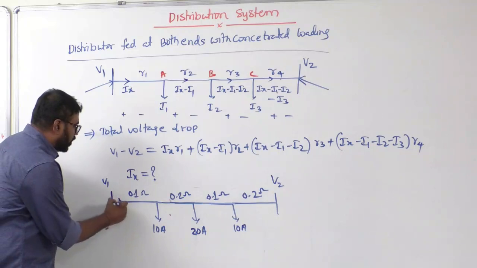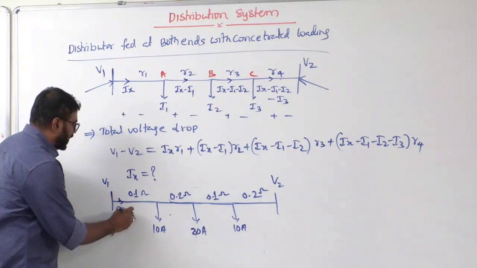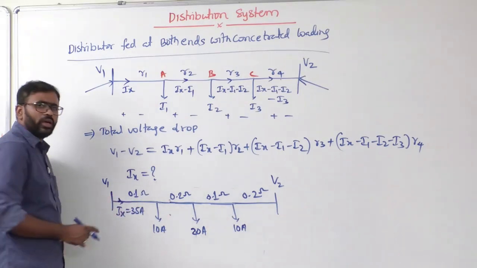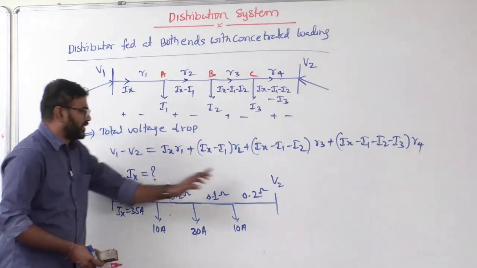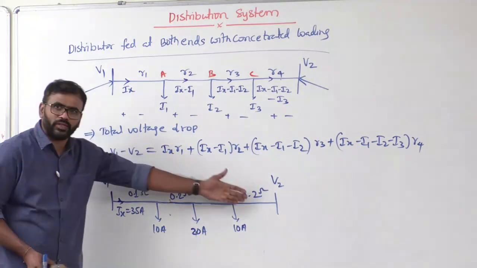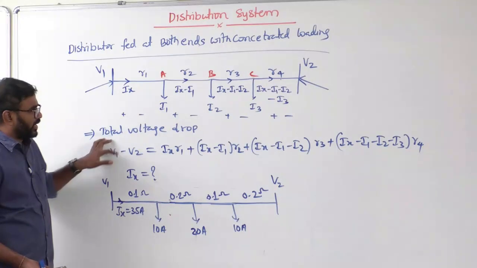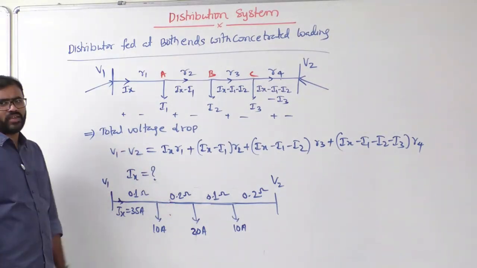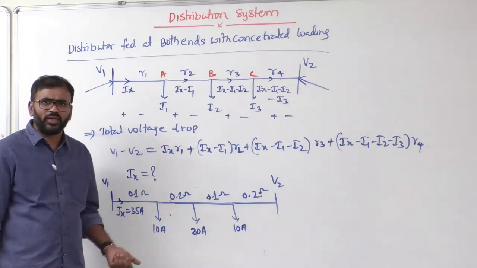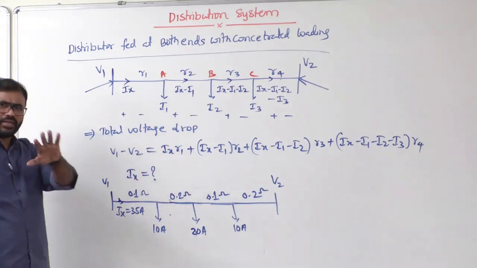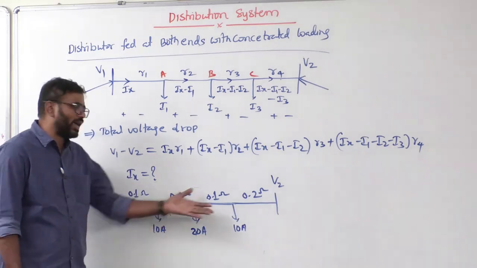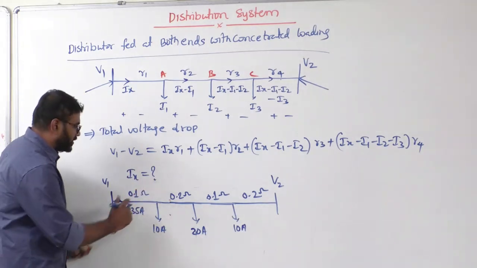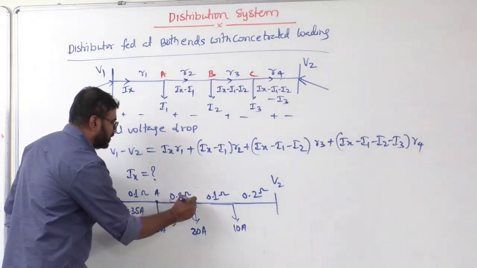Let's assume that we got Ix equal to 35 ampere. Just imagine. For given values of V1 and V2, I substituted here and calculated. Assume that I got Ix equal to 35 ampere. Anyway, V1, V2 are not given. If it is given, we can directly solve. But I am just assuming, sir, to get more clarity on this question. So, if Ix is 35 ampere, let's see.